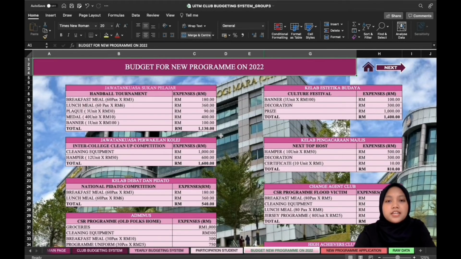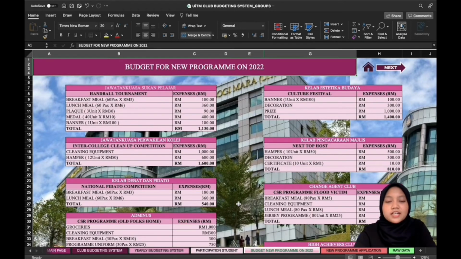Next, the Jawatan Kuasa Perwakilan College will be handling the inter-college cleanup competition. Their expenses are for cleaning equipment and also the hamper, which will total 1,600 ringgit Malaysia.